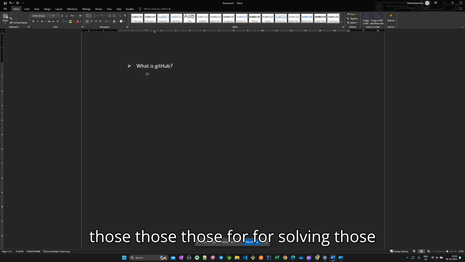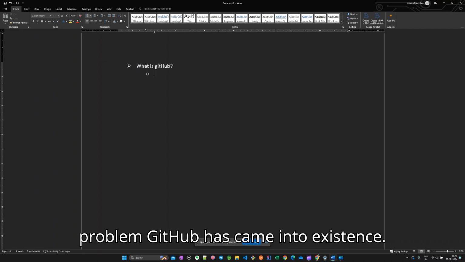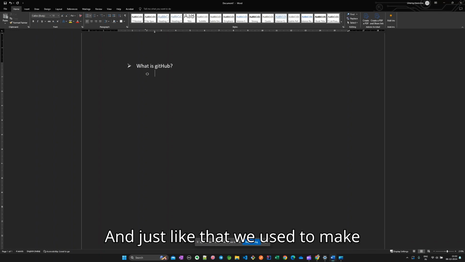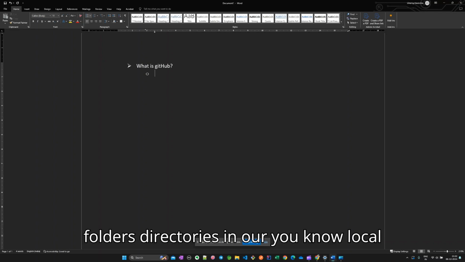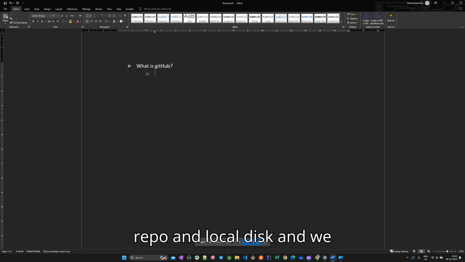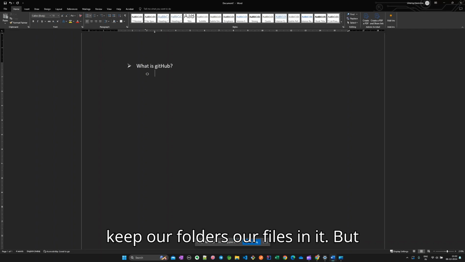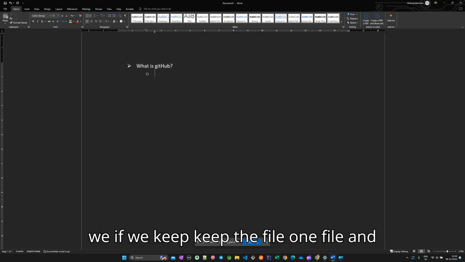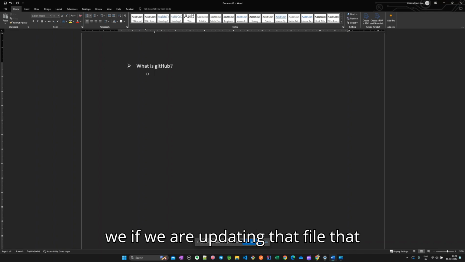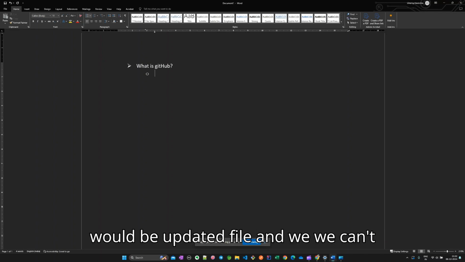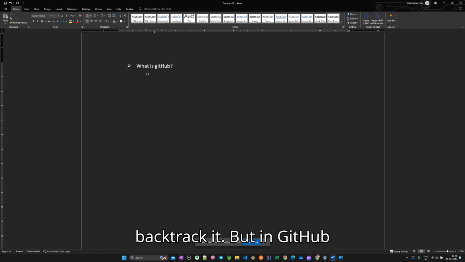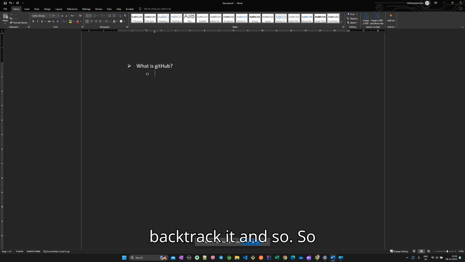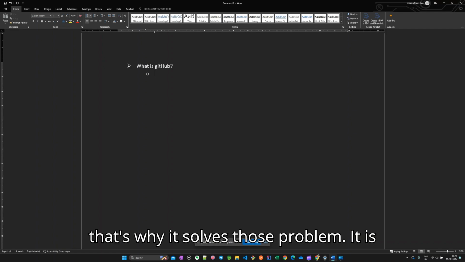For solving those problems, GitHub came into existence. Just like that, we used to make folders and directories on our local disk and keep our files in them. But those are not versioned, because if we keep a file and then update it, it would be the updated file, and we can't backtrack it. But in GitHub we can backtrack it, and that's why it solves those problems.